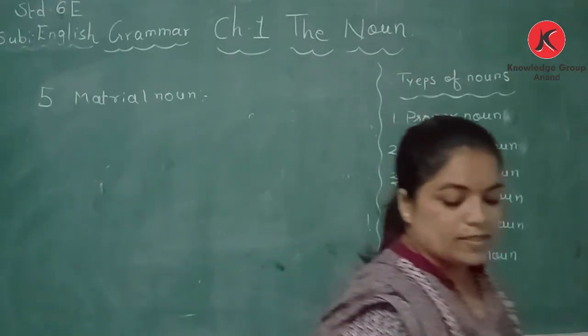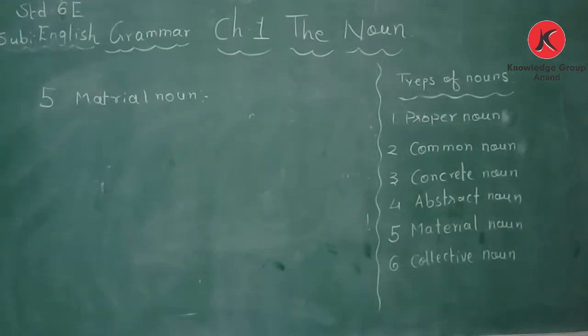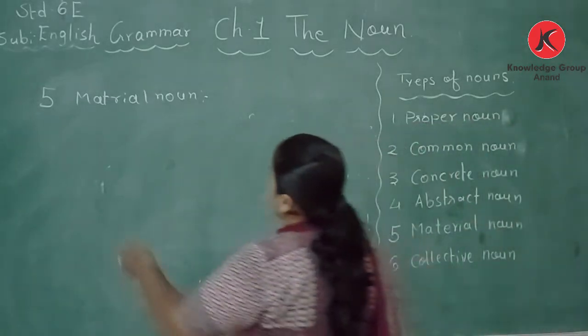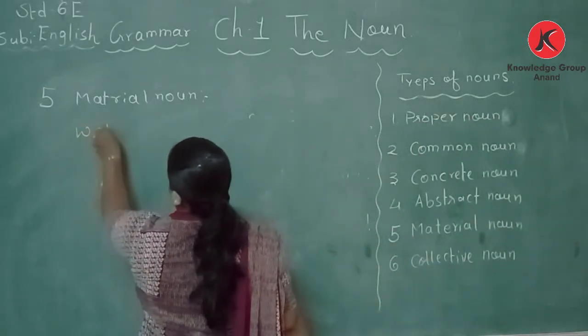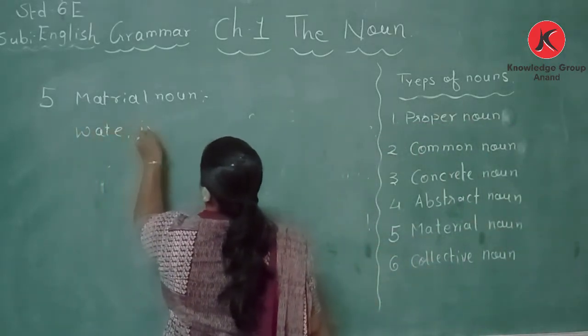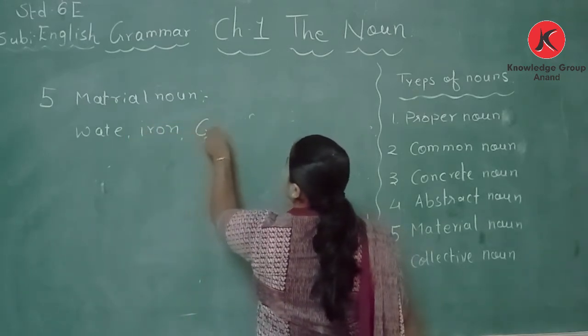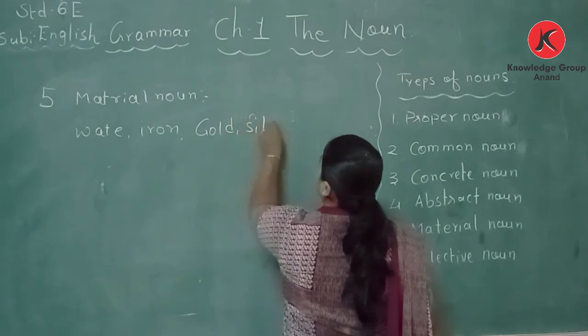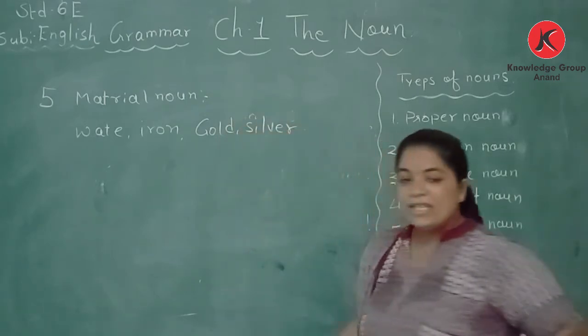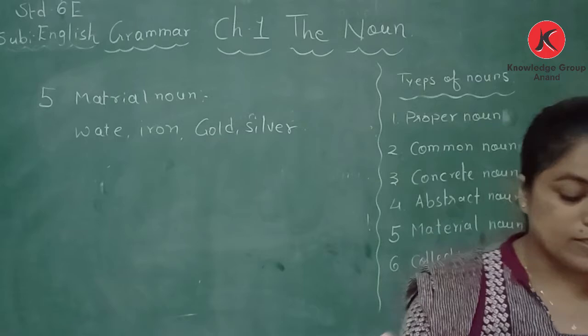Which are the substances? Okay, for the example, water, iron, gold, silver. Okay, these are the substances.